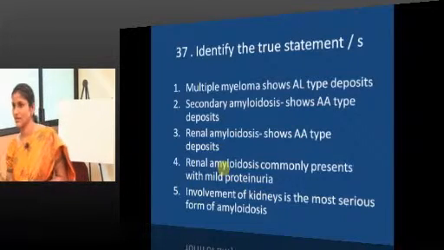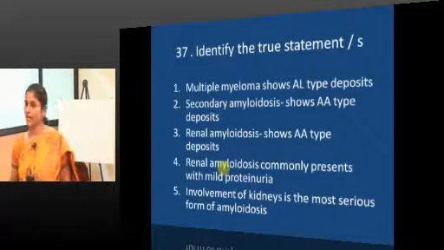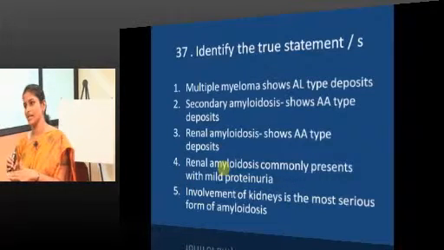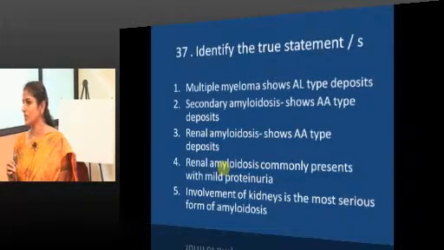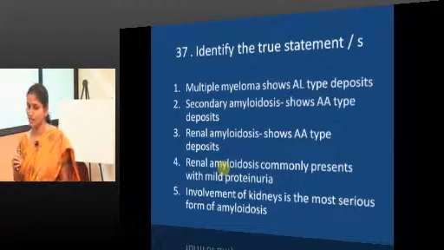So, this is continuous or frequent fever. And renal amyloidosis shows AA. See, kidneys can be affected by both primary and secondary. If it is primary, the deposits are going to be AL. Secondary, the deposits are going to be AA. So, kidneys can have any deposits.